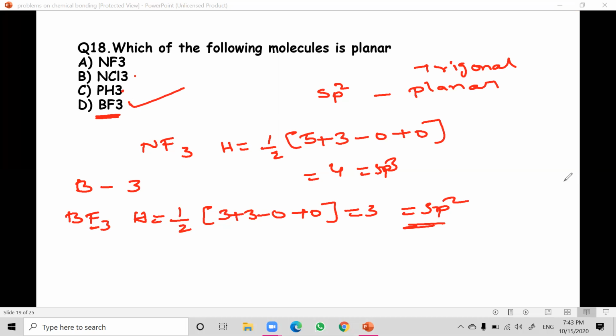So for which of the following molecules is planar, you have to take trigonal planar. Trigonal planar will be only for sp2 hybridization, and the answer is BF3. So this is sp2 hybridization. It is clear now. Next question.